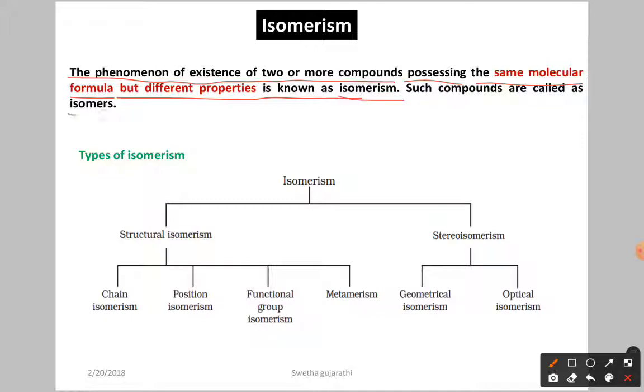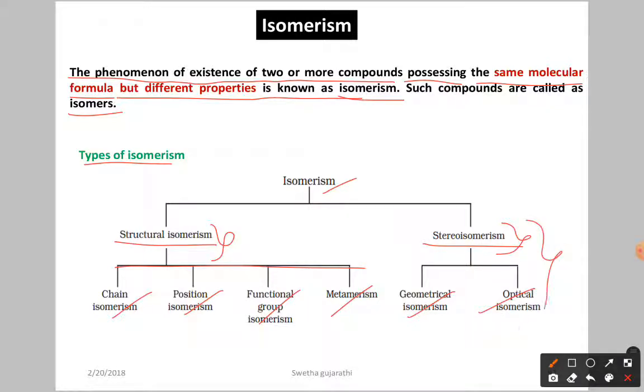Isomerism. So we have different types of isomerism. Let us discuss now types of isomerism. Here we have two types: one is called structural isomerism, another is called stereoisomerism. Structural isomerism is again divided into four types: one is chain isomerism, second is position isomerism, third one is functional group isomerism, fourth one is metamerism.